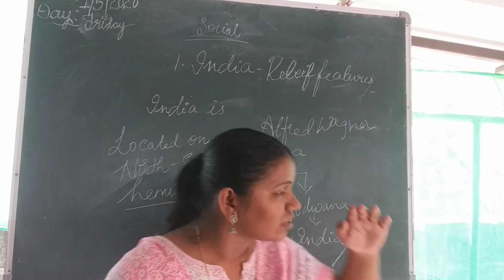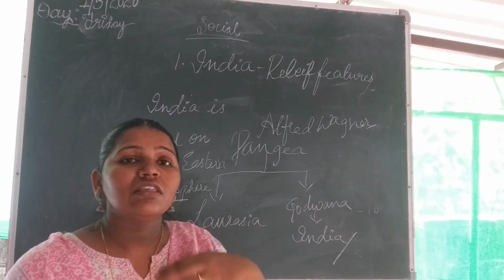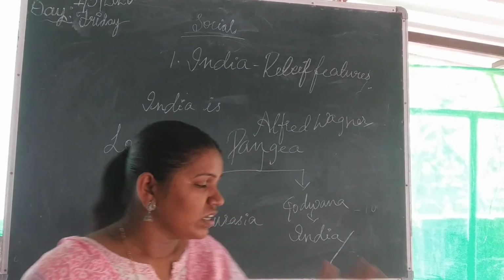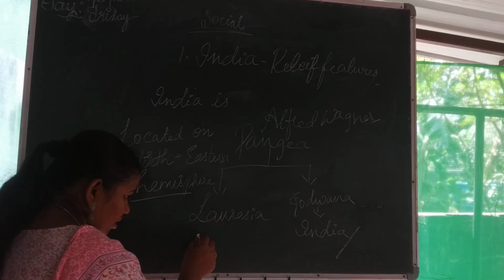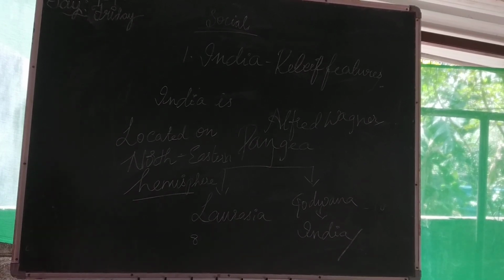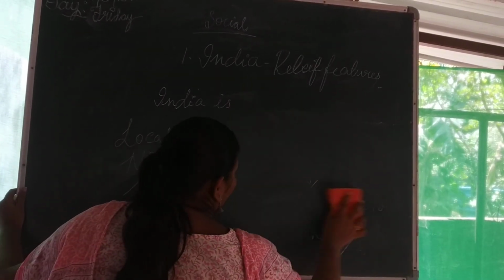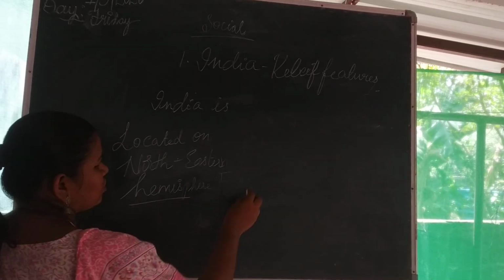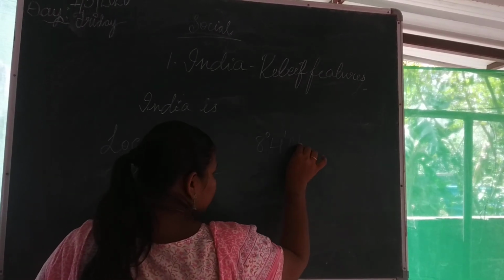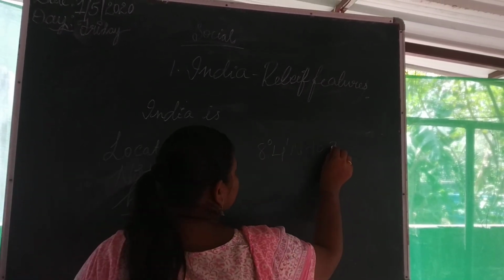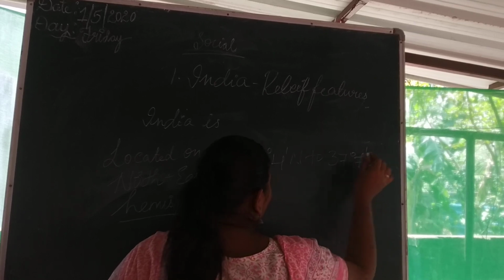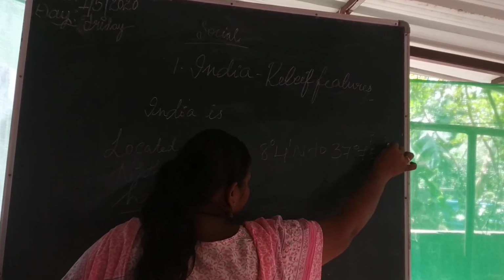We said that India is located in the northeastern hemisphere. In longitudes and latitudes wise, what does the location mean? In longitudes and latitudes wise, the exact location of India is 8 degrees 4 minutes north to 37 degrees 7 minutes east longitude.